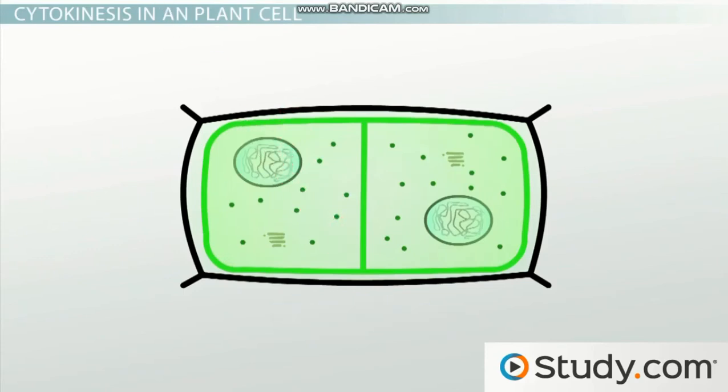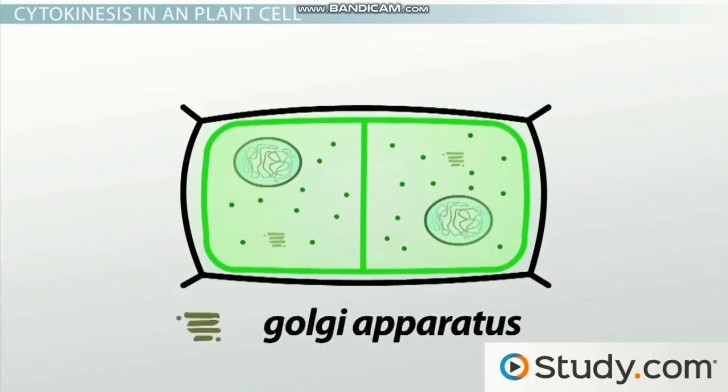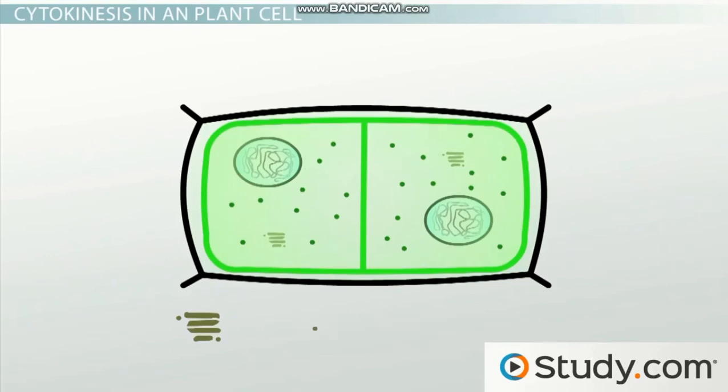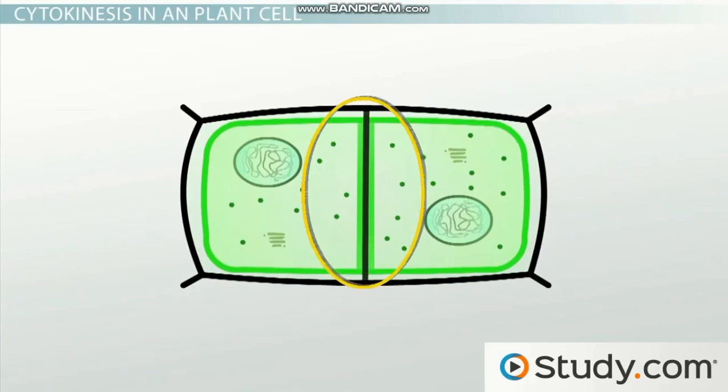Okay, so we've solved one problem, right? But we've just created another. Now we have two cells, but they're stuck in the same cell wall enclosure. Well, remember how we said that the Golgi apparatus is good for transporting molecules outside the cell? Well, what if we pack some cell wall ingredients in the vesicles that we use to form the cell plate? So if we do that, once the cell membrane is formed, these secreted molecules can assemble into a new cell wall, and in this way, the two plant daughter cells can separate.